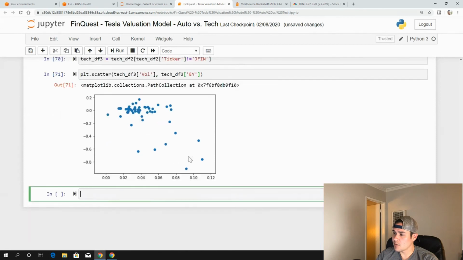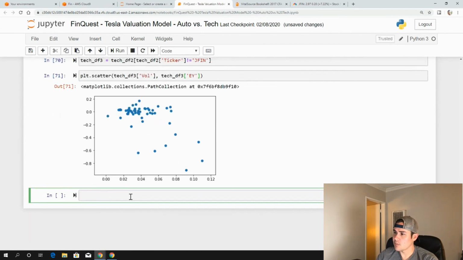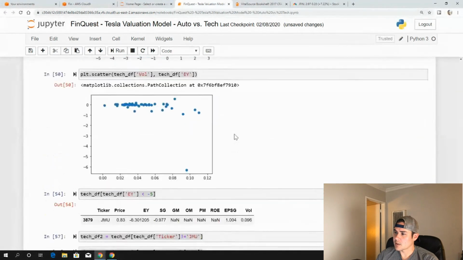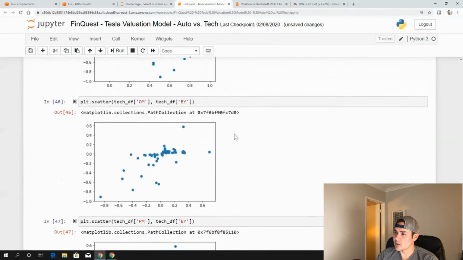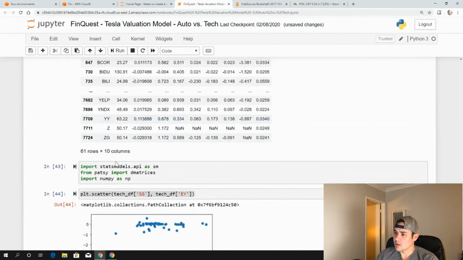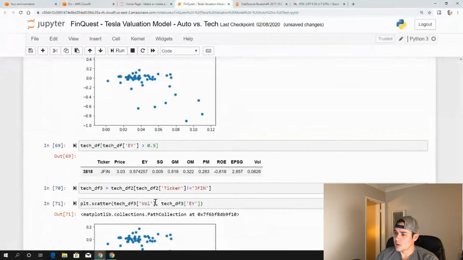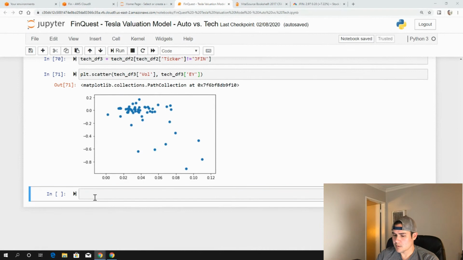So let's try to build this out. So I'm going to say, again, we're going to import. So we already imported our stats models, correct? I think we did here. Yes, so we're going to use dmatrices again. So let's just say y and x equal to dmatrices. And we're interested in earnings yield and vol.